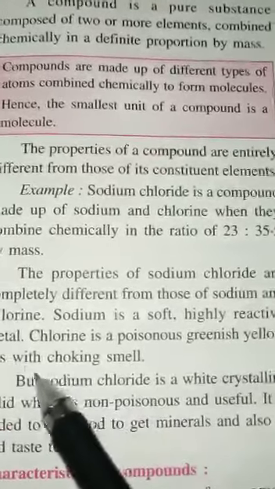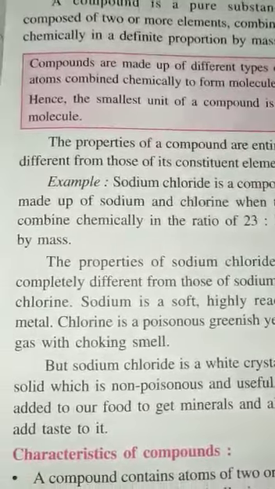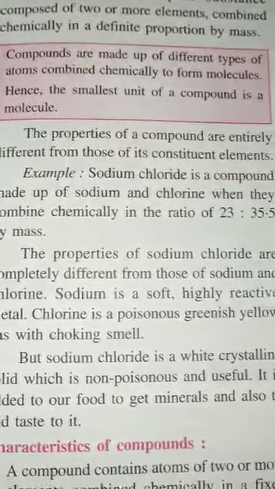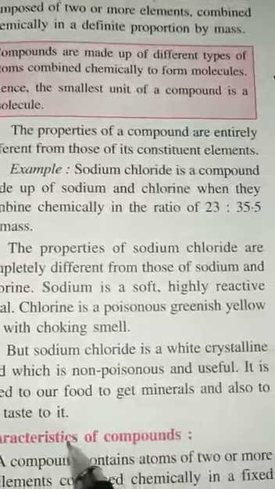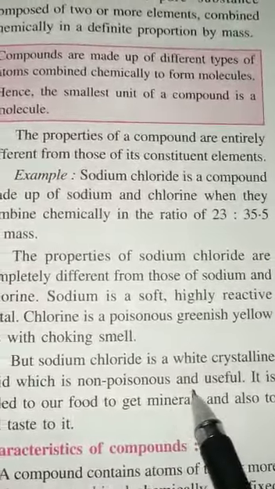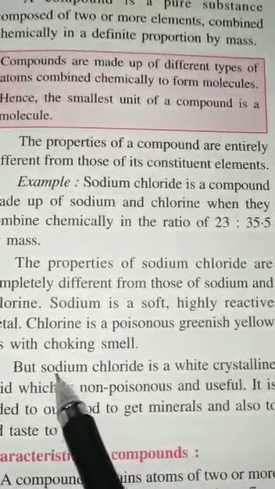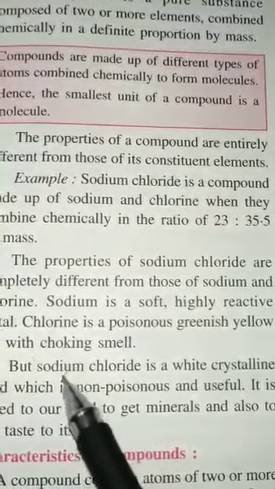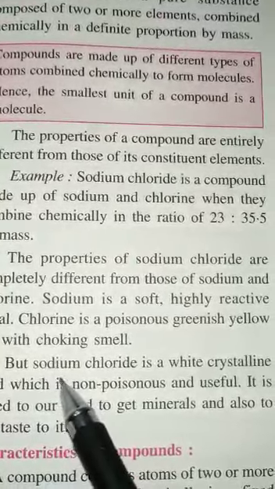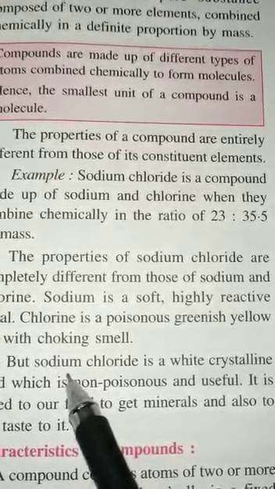is a soft, highly reactive metal, and chlorine is a poisonous, greenish-yellow gas with a choking smell. But sodium chloride is a white crystalline solid, non-poisonous, and very useful. So from here we can conclude that the property of any compound is completely different from its constituent elements. Constituent elements means the elements from which that compound is made up.